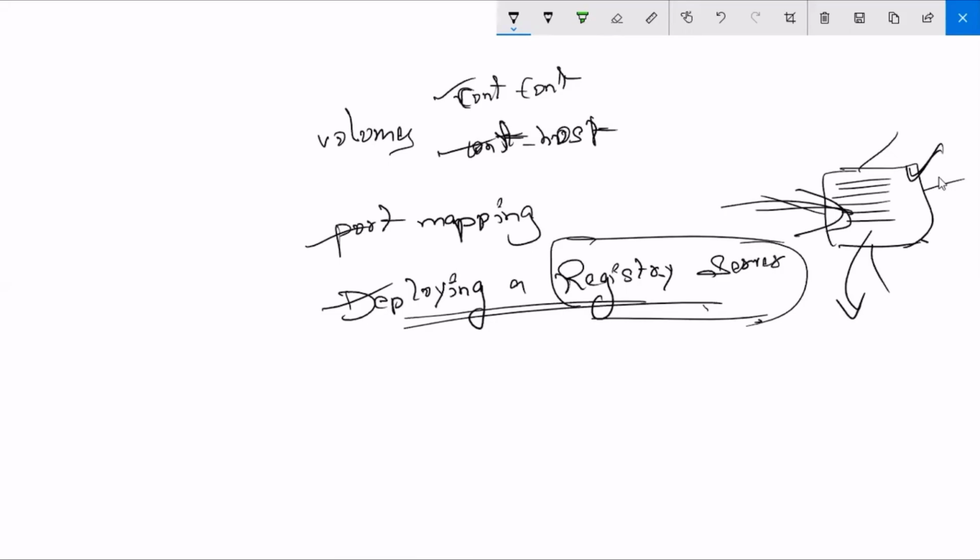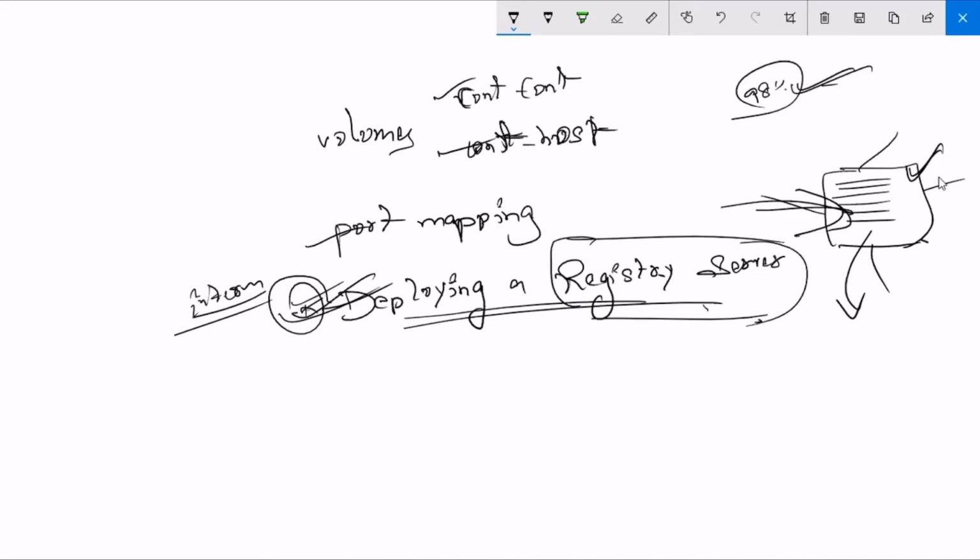Understood? So that's what we are going to do. In a real-time scenario, 98% we depend upon the main Docker Hub only, where we get so many images. We pull from there only. There won't be any security issue, because Docker scans those images every now and then. That's why companies don't use this one, and so far we haven't used it. But I'm explaining this only for interview purposes, because in interviews they will ask everything.